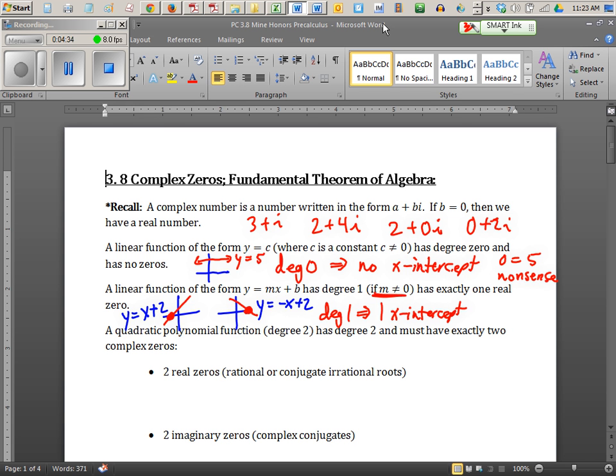By now you should know that the polynomial that is quadratic means degree 2. So I shouldn't even have to put that in parentheses for you. You should know that quadratic means degree 2. You should also know that the graph of a quadratic is a parabola. Okay, everybody should know that by now.